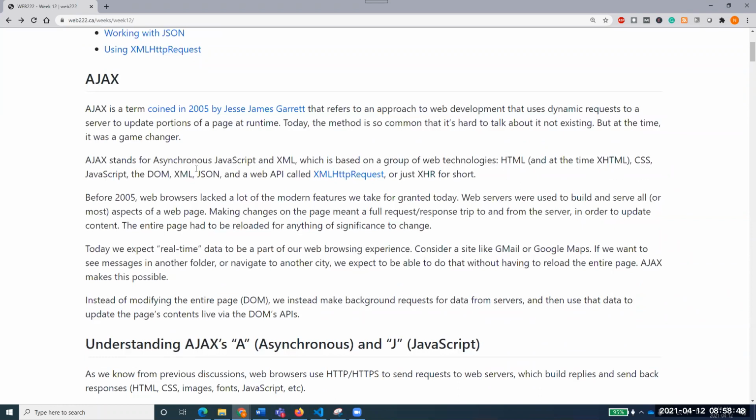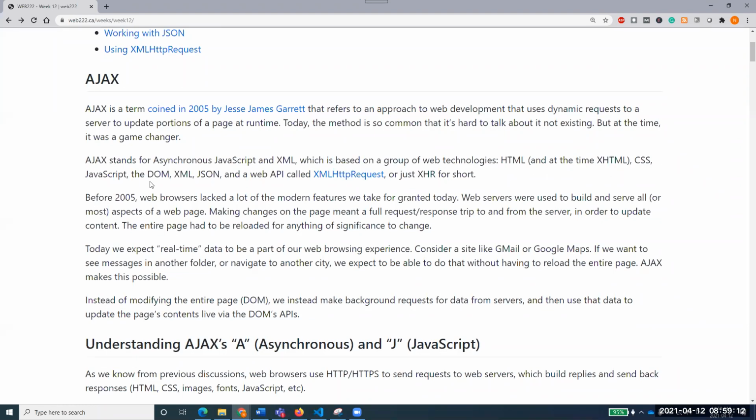Now, Ajax stands for this, which is based on a group of web technologies: HTML, and at the time XHTML. There were different shapes of HTML in the good old days: XHTML, then DHTML, and something like that. So there were lots of shapes at that time. But now it has all been cleaned up to HTML5.